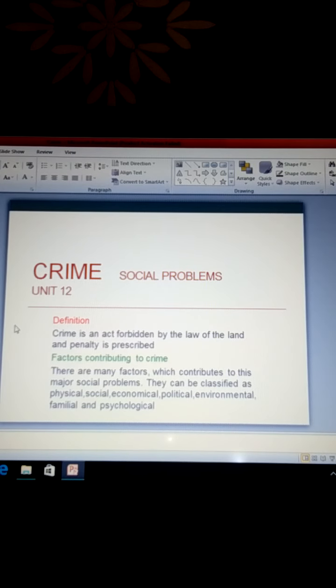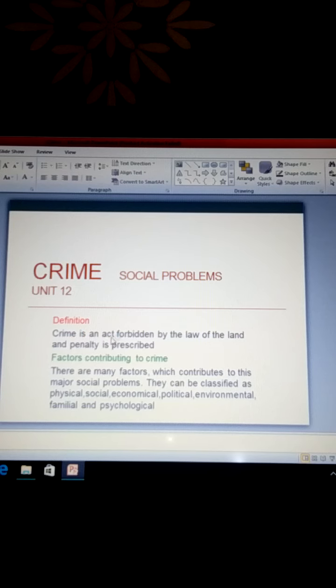Student, today I am going to explain our today's topic. Our today's topic is crime from unit 12. Crime is also included in social problems. Let's start. Definition of crime.